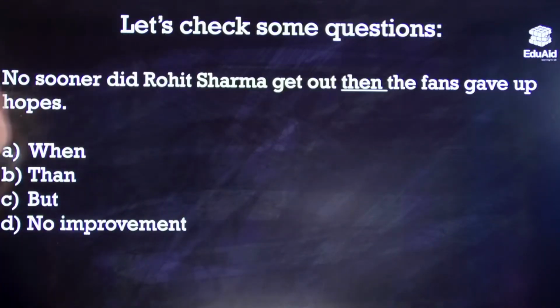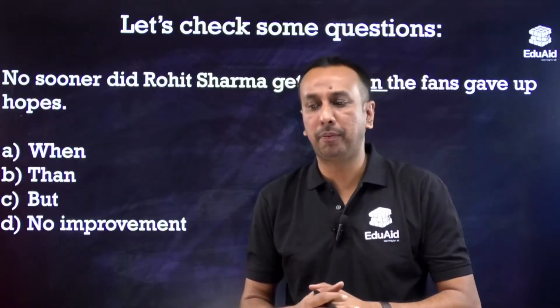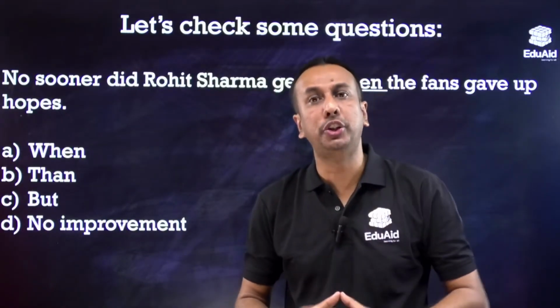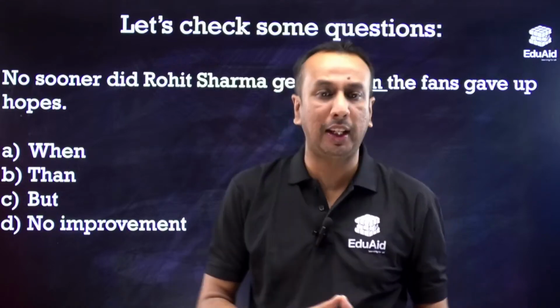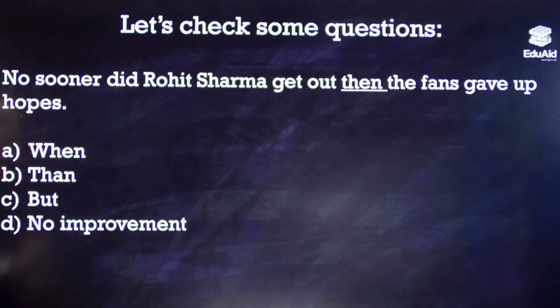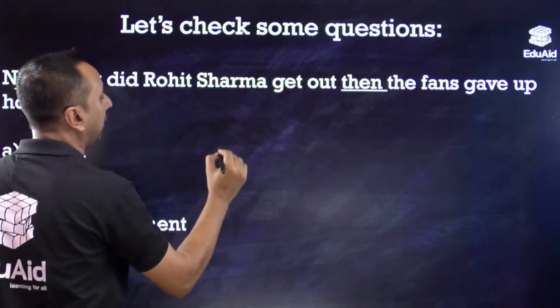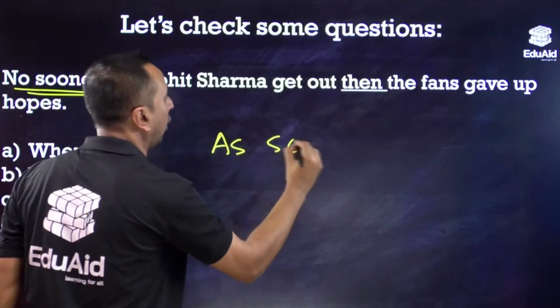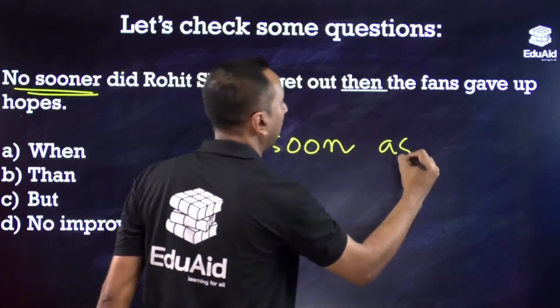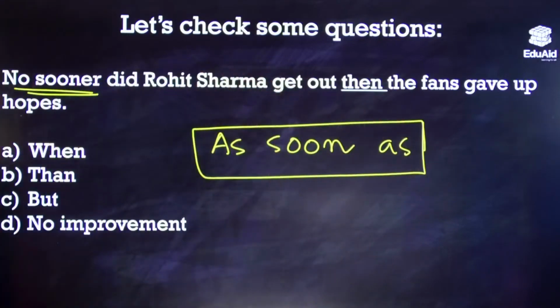Chalo, let's try this question. No sooner did Rohit Sharma get out than the fans gave up hopes. So when you get a question like that, you might be thinking, what is the correct version of it? Because no sooner did Rohit Sharma get out. So no sooner is an expression which is the negative version of the affirmative form called as soon as. So this is a different kind of problem that we often come up in various exams as well.